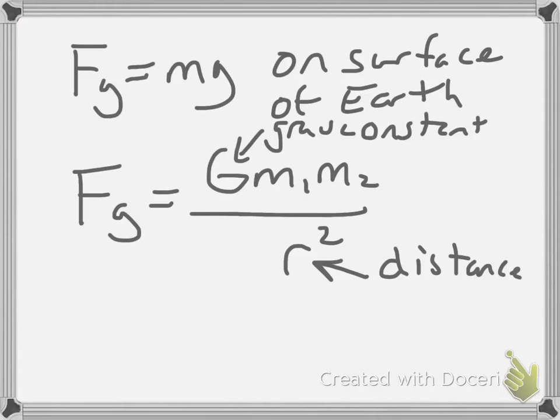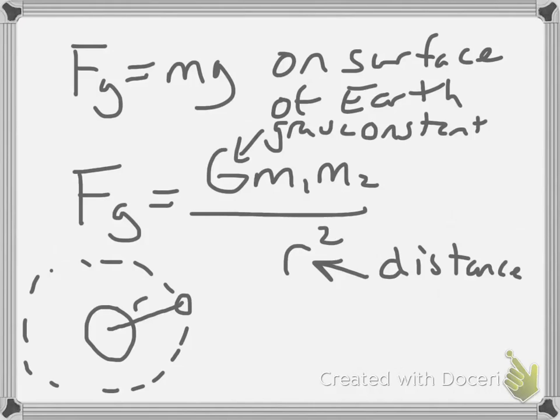Now the reason why it's used as r is, let's say this is Earth and this is the Moon. This would be r, the distance between them. But really, it is the diameter. If we sketched out the orbital path here, it would be the diameter of the orbital path. But it is the distance, it is not the radius.